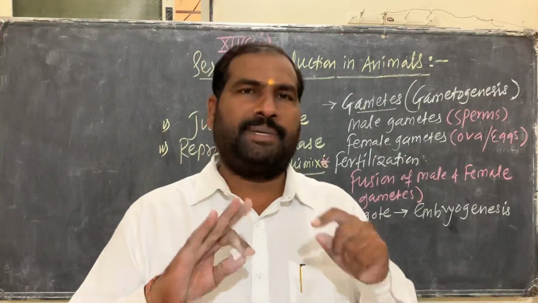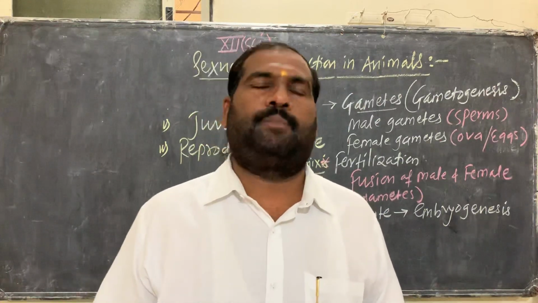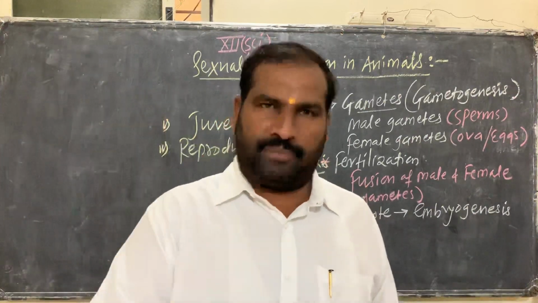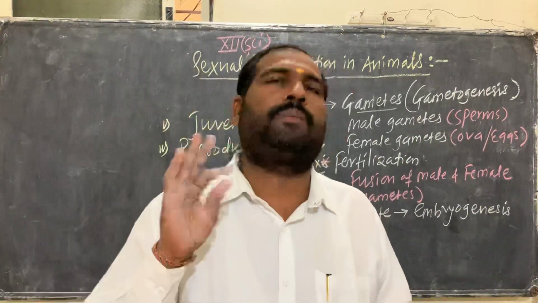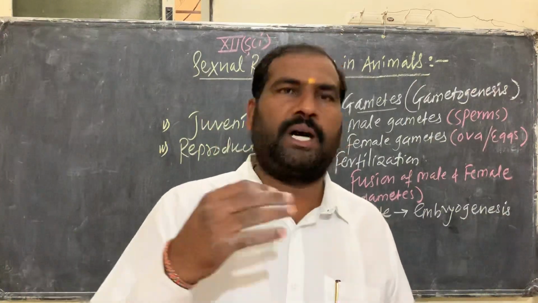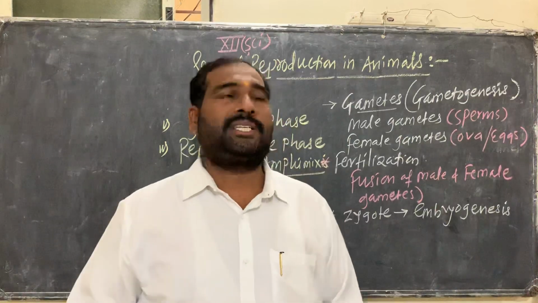Human beings are unisexual, sexes are separate. The male reproductive system is present in the male individual, the female reproductive system in the female individual. So the male gamete should be transferred into the body of a female, which is called transfer of gametes.